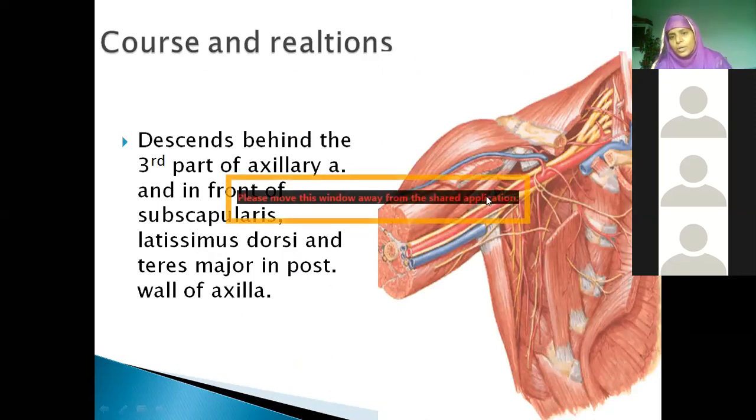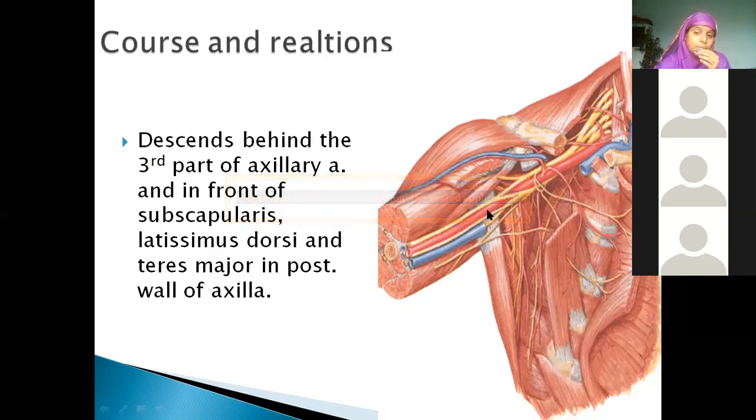Just now you told, these are the various cords of the brachial plexus, no? So what is the name of this artery? Subclavian artery continuing as axillary, axillary continuing as brachial. Isn't it? You can't see radial nerve here. Why don't we see radial nerve here? Because it is situated below this brachial artery.